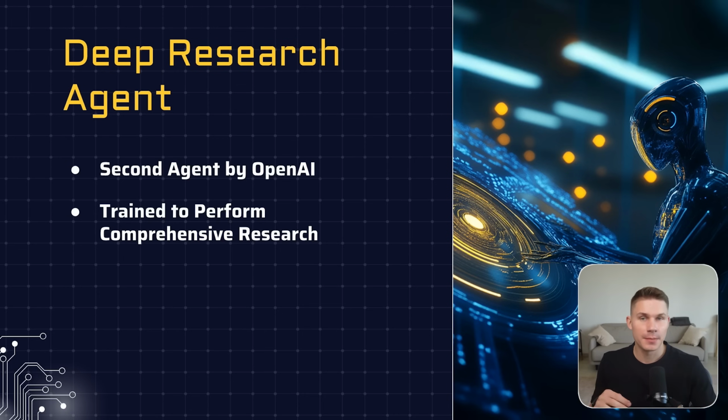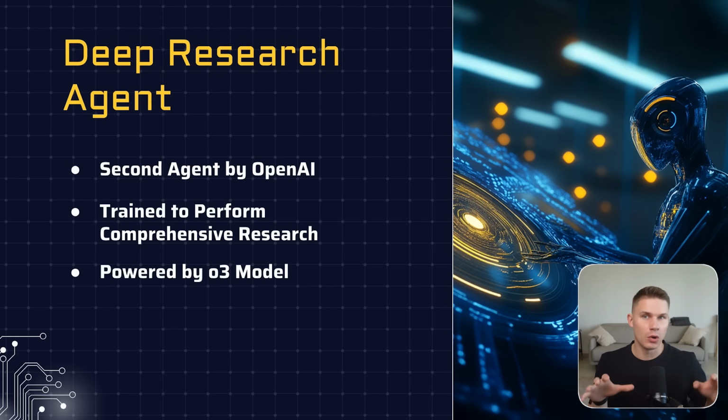The groundbreaking thing about this agent is that it's powered by the new o3 model. So again, just like the Operator agent, it doesn't just search the web and provide you with the results. It reasons about every single source, and then thinks about what other information it needs to find next. It's incredibly powerful. It's honestly one of the most useful things OpenAI has ever released to date, in my opinion, because it doesn't just output the most average thing on the internet, like standard GPT models would. It actually compiles novel insights.